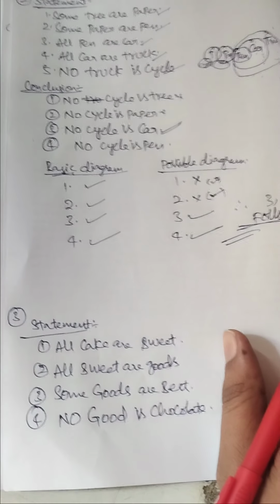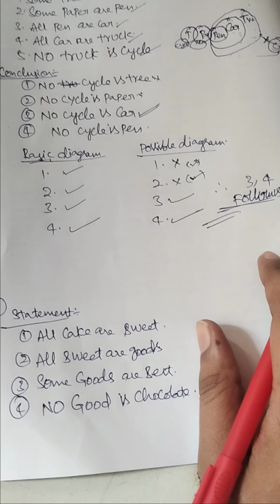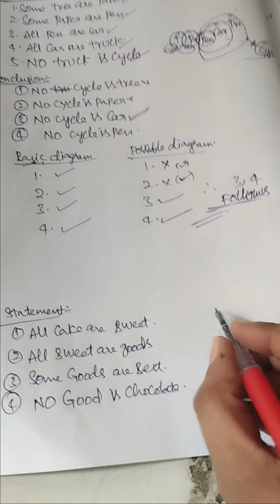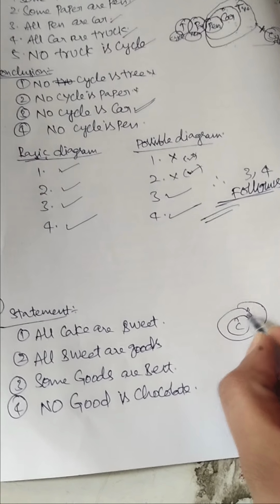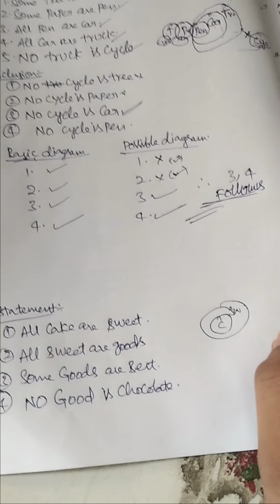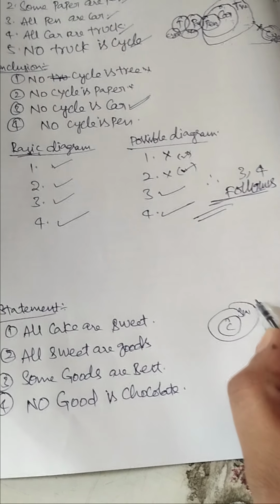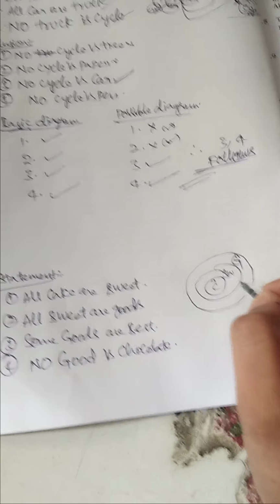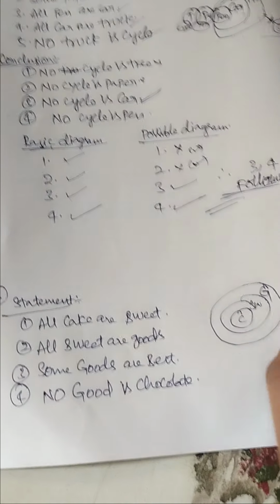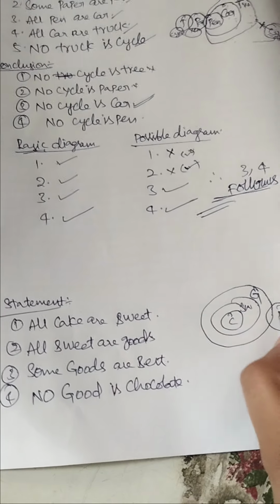Here the statements: all cake are sweet. All sweet are good. Some goods are best.